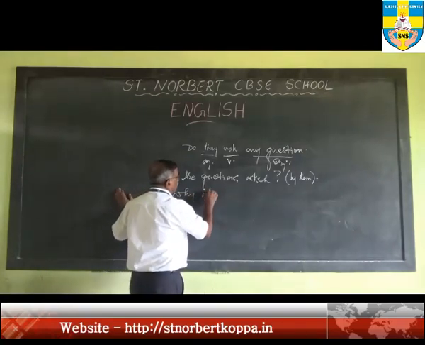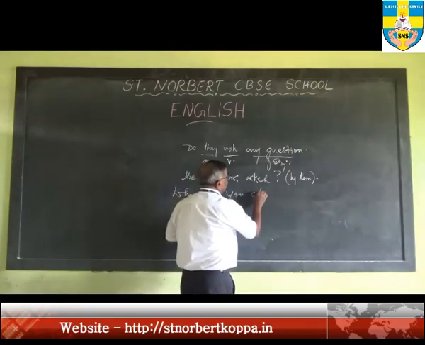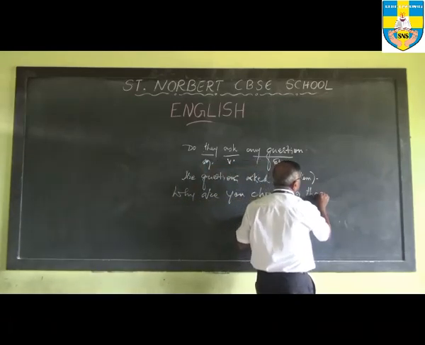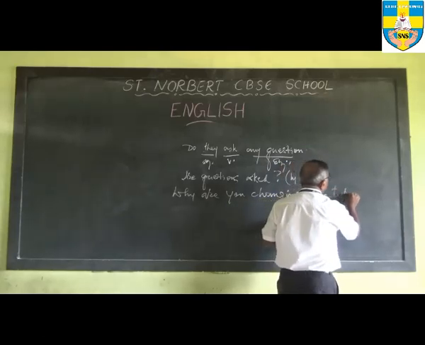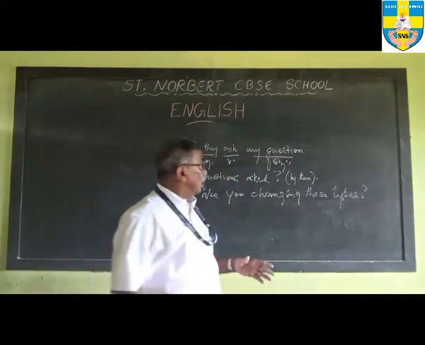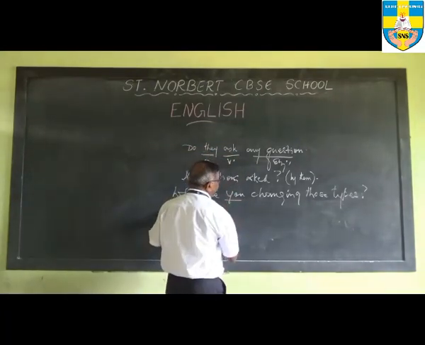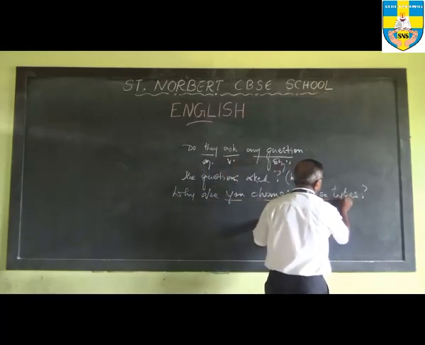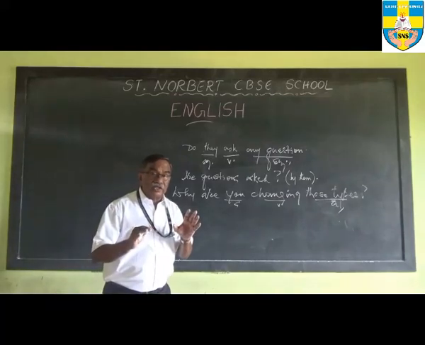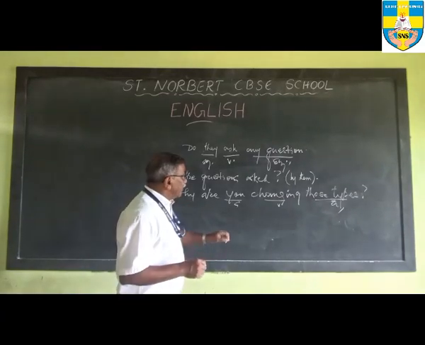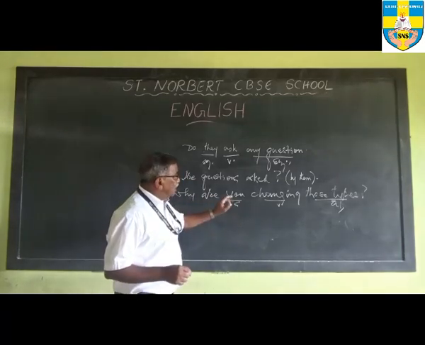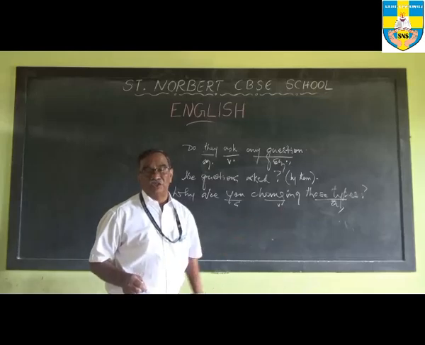Why are you changing those tires? Question mark. Now how do you change that? You is the subject, changing is the verb, and those tires is the object. So the order of the words will change because of the question, and therefore this will become: why are those tires being changed?